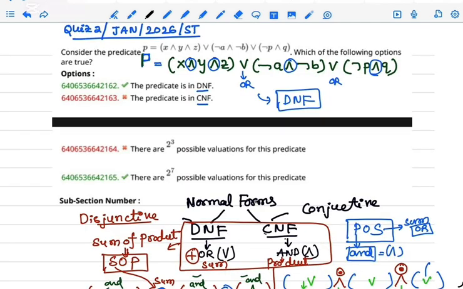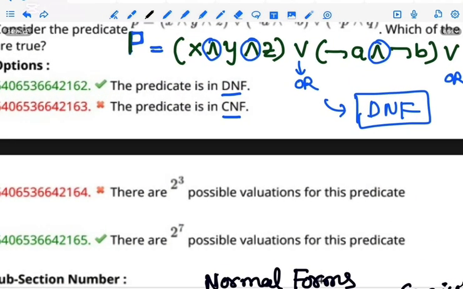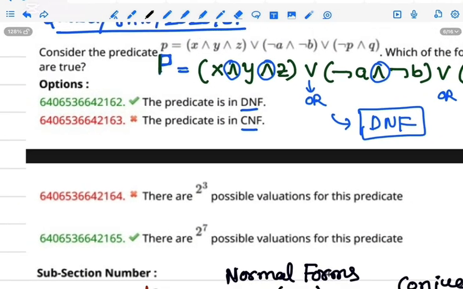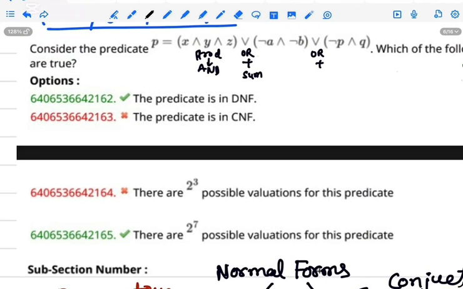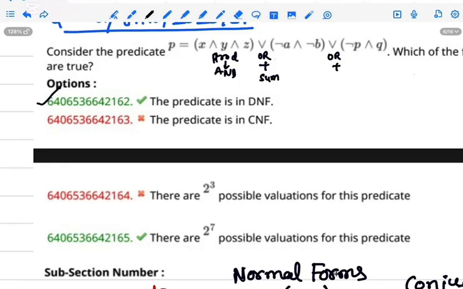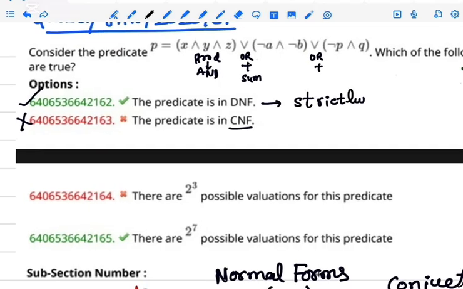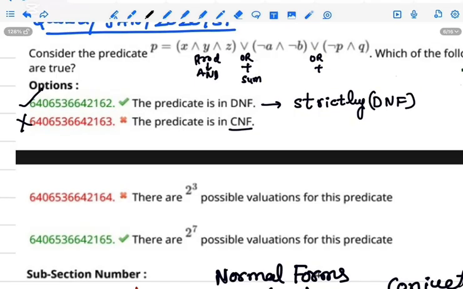We will check the options, friends. The predicate is in DNF, or the predicate is in CNF. The answer for this question is DNF. Option A is correct. This is a multiple choice question, friends, and option B is incorrect. It's not CNF. This is strictly DNF, friends. Strictly means only OR outside, and inside there are only AND gates. The literals are strictly in terms of the AND operation, that is the product. That means this is strictly DNF.